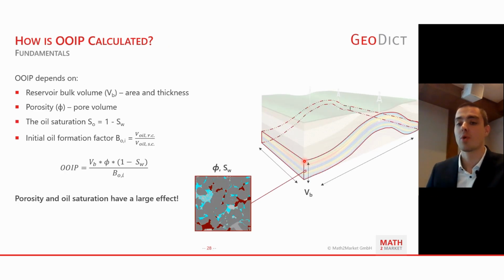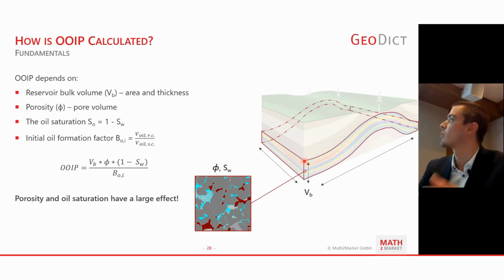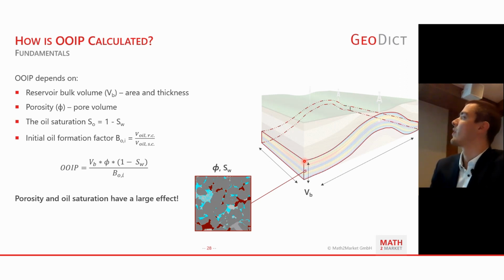Now I would focus on the reservoir itself and also go through what original oil in place consists of. So in the main part, it's the reservoir's bulk volume. That's usually the work and estimations from seismics and other large-scale interpretations. Then there's the porosity that's governing the amount of original oil in place, as well as the oil saturation.